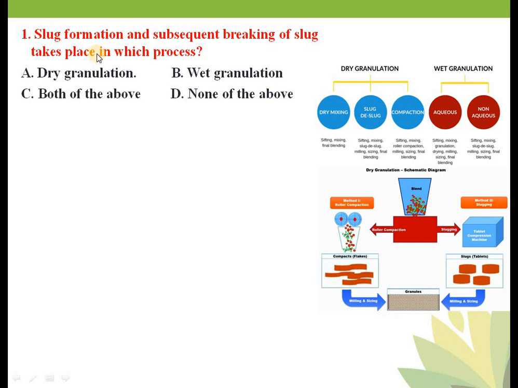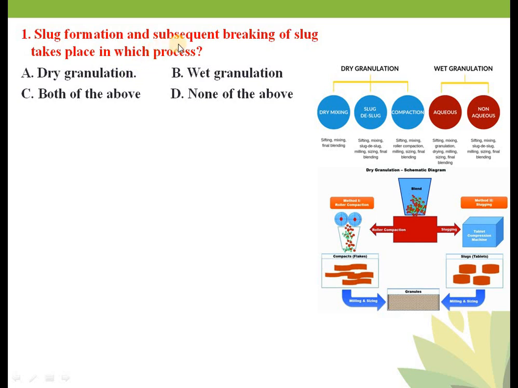Okay, so we'll see the question again and I will explain. Sludge formation and subsequent breaking of sludge takes place in which process? Your options are dry granulation, wet granulation, both of the above and none of the above. Here option A is the correct answer, but why? I will explain, don't worry.